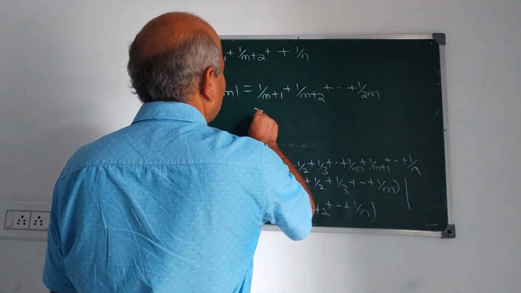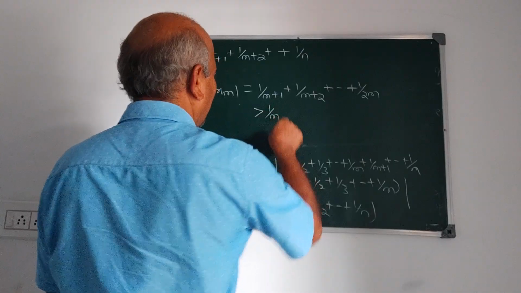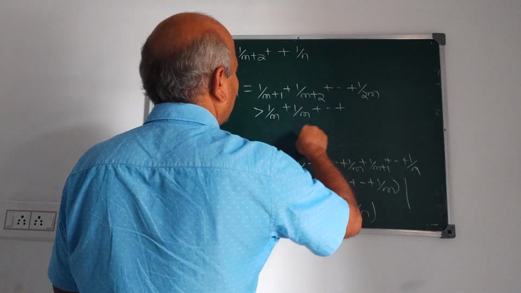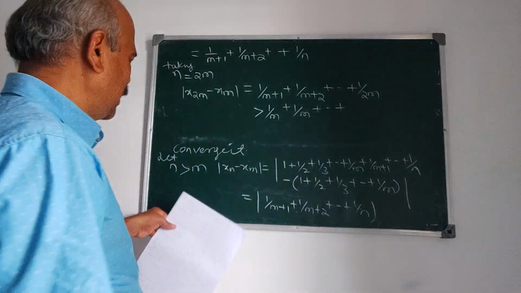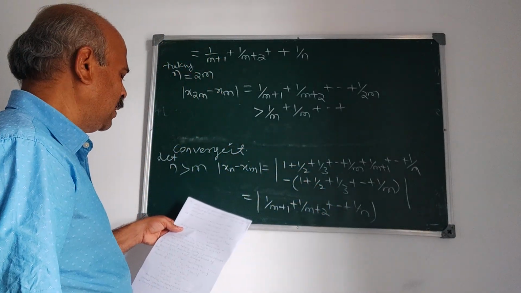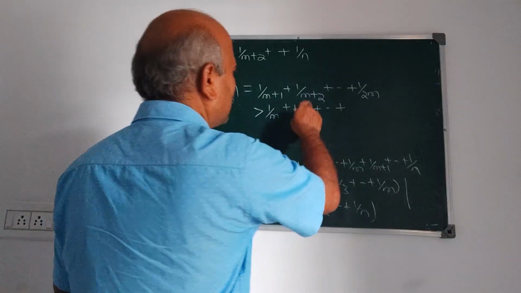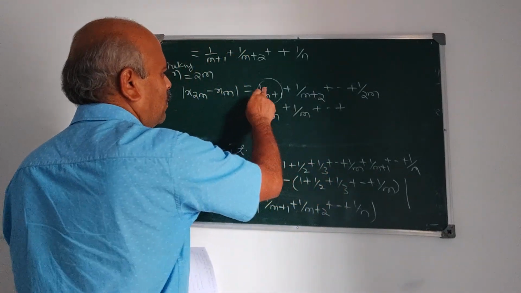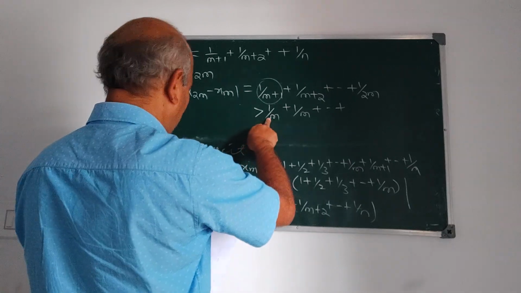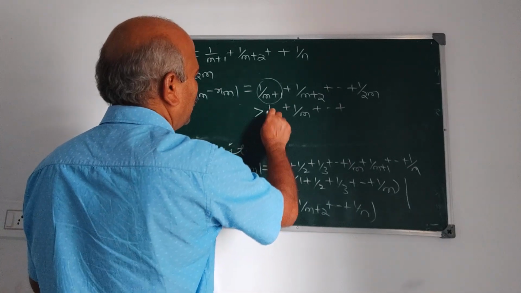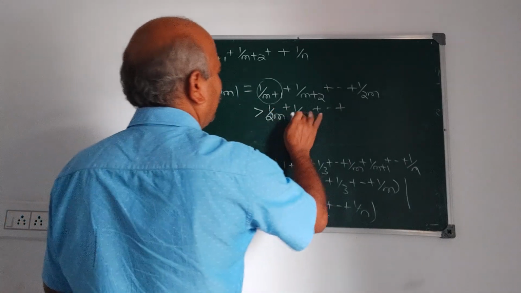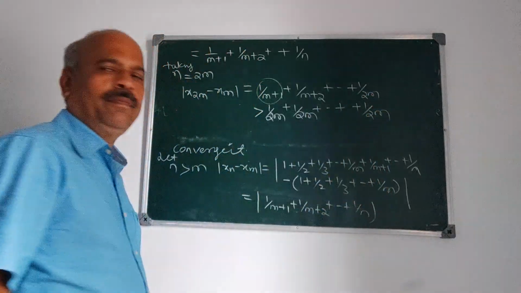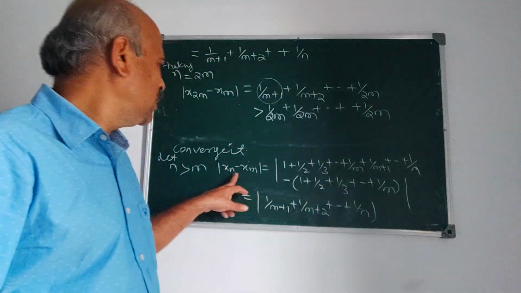Now this is greater than 1 upon m plus 1 upon m plus etc. It is greater than, correct? 1 upon m plus 1, m plus 2 etc. It is greater than 1 upon m plus n. Corresponding term 1 upon m plus 1 is greater than 1 upon 2m, 1 upon 2m plus 1 upon 2m.